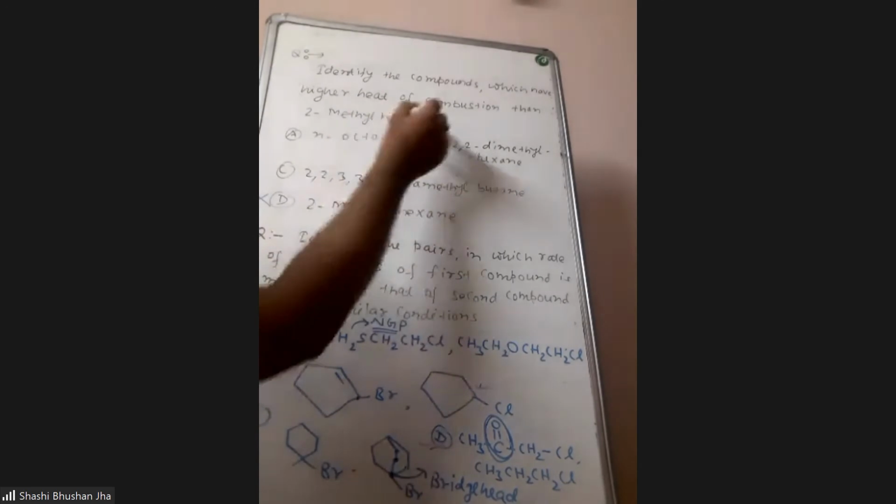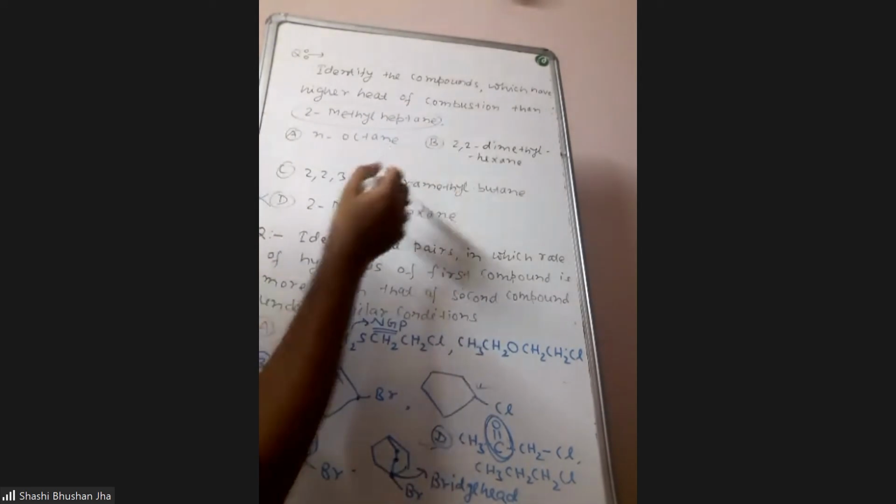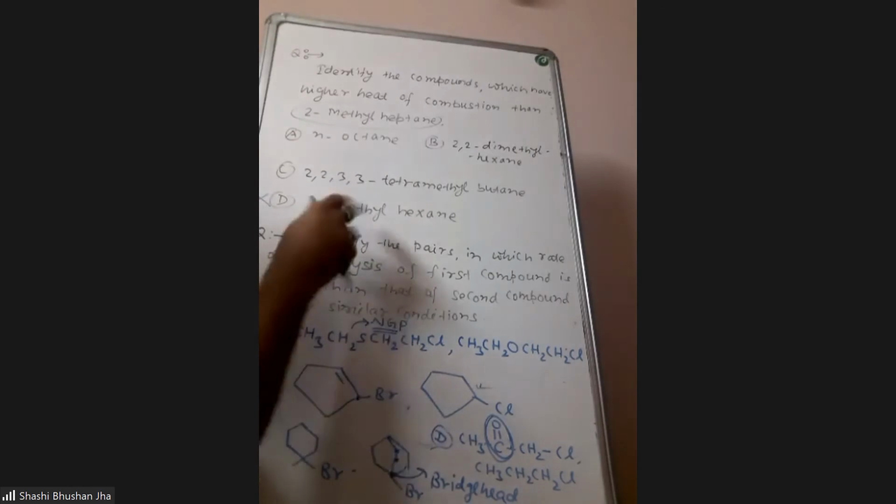You have to compare 2-methyl heptane and this. They are asking to identify the compounds which have higher heat of combustion than 2-methyl heptane. So obviously the compound which will have more number of carbons than 2-methyl heptane will have higher heat of combustion. If the number of carbons is less than 2-methyl heptane, that will have less heat of combustion. So 2-methyl hexane will have less heat of combustion than 2-methyl heptane. Here you have less number of carbons, so this is not going to have higher heat of combustion.